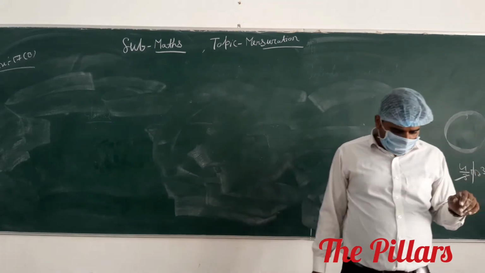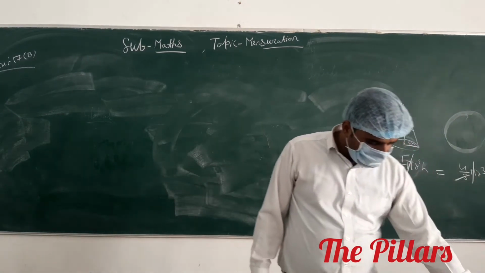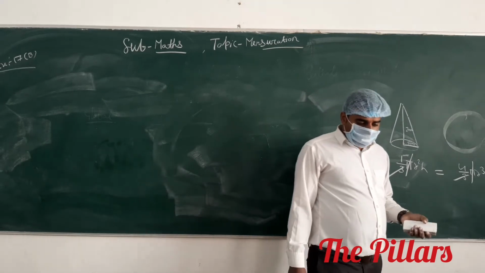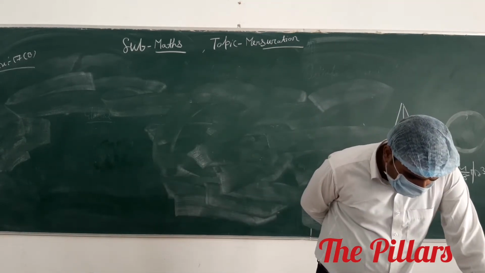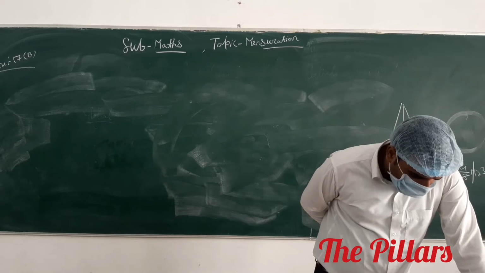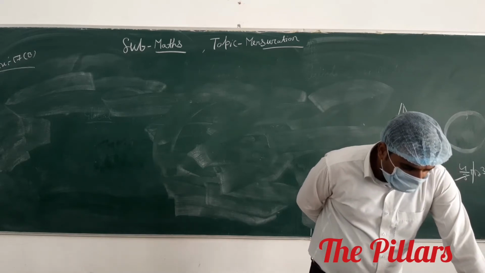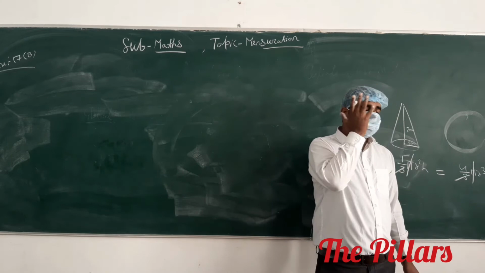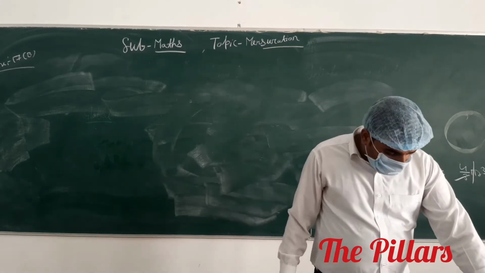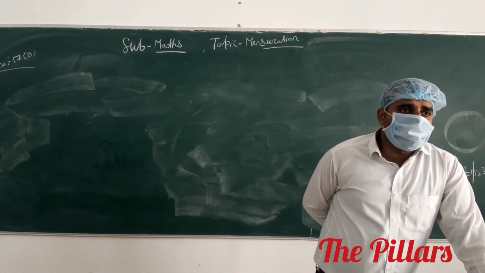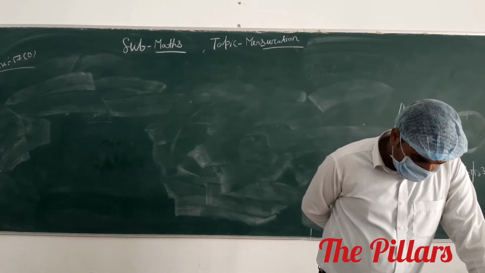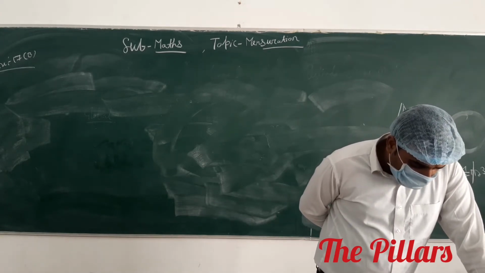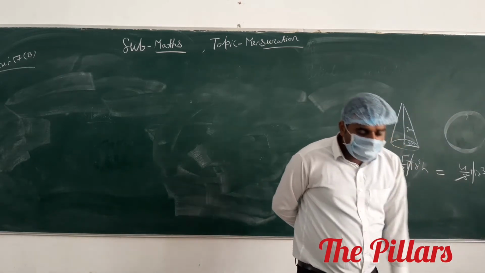Okay. Question number 3. Metallic spheres of radii 6 centimeter, 8 centimeter and 10 centimeter respectively are melted to form a single solid sphere. Find the radius of the resulting sphere.